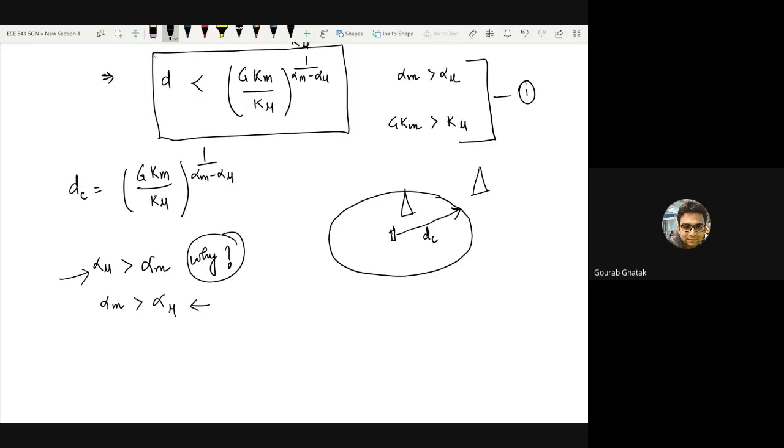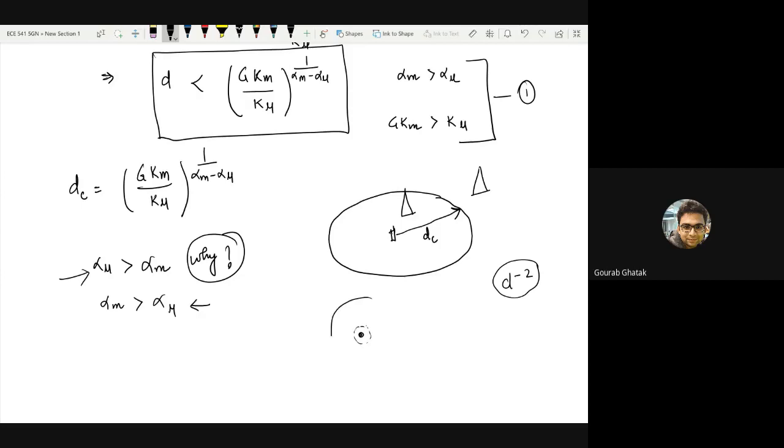Remember where this alpha came from and why we had generalized it from 2. We started with d to the minus 2, and this was true when we had an omnidirectionally radiating element.